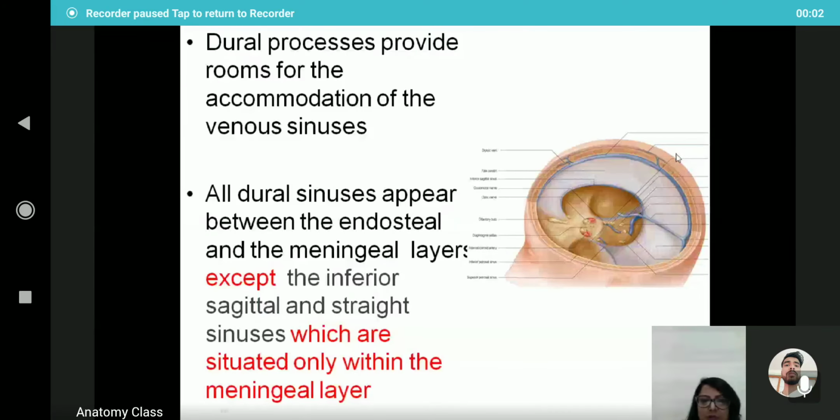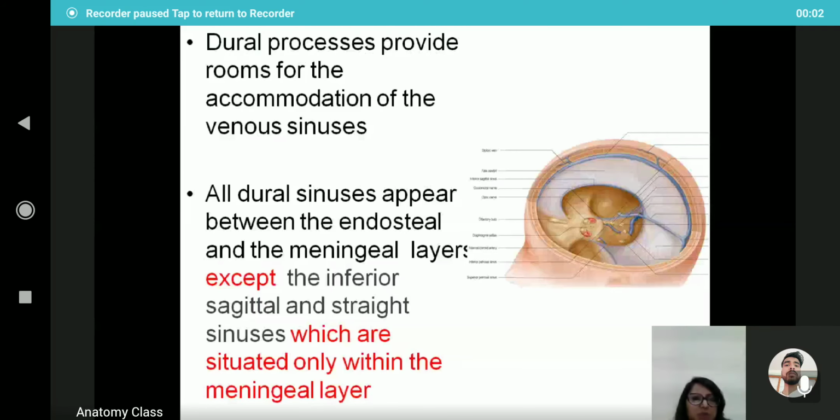So, this is the falx cerebri. It divides the cerebral hemisphere on each side. It is present between the two cerebral hemispheres, and the tentorium cerebelli lies between the cerebrum and the cerebellum. And the dural processes provide room for accommodation of the venous sinuses between the interstitial and the meningeal layer.